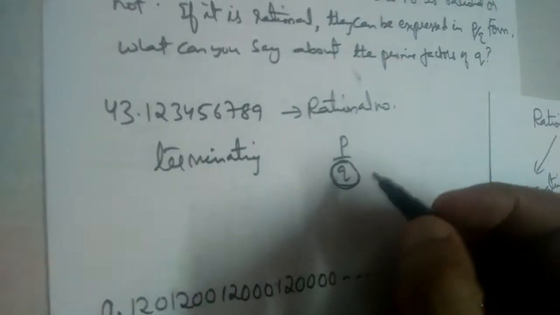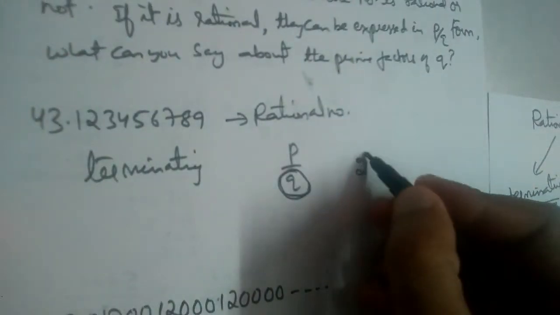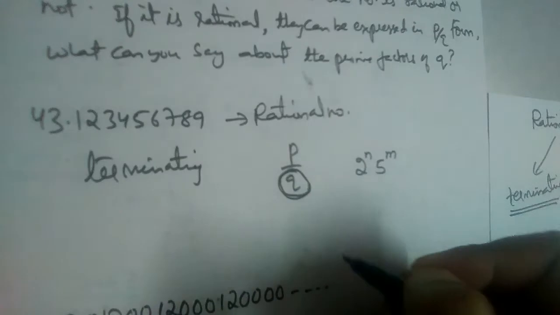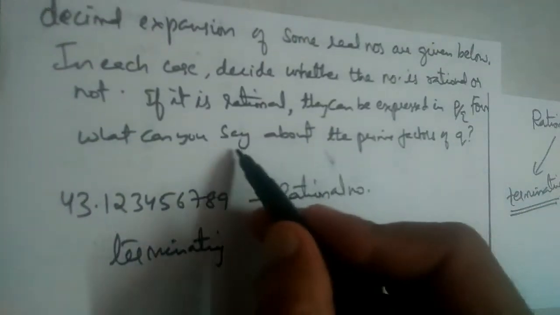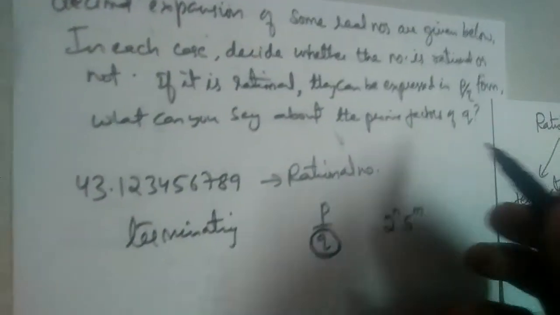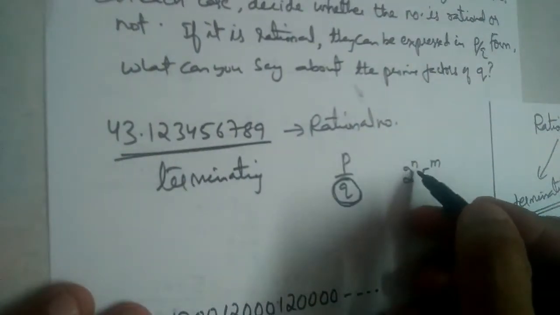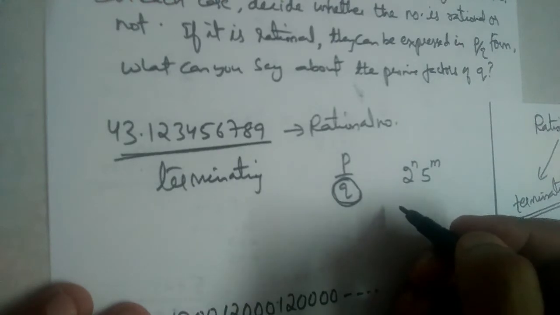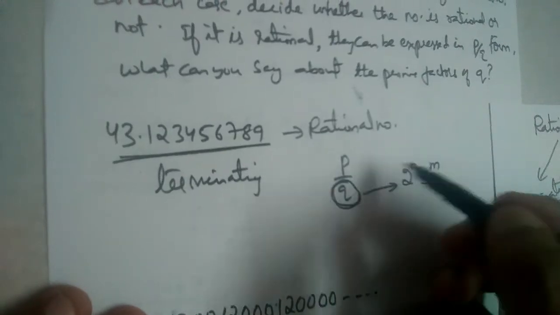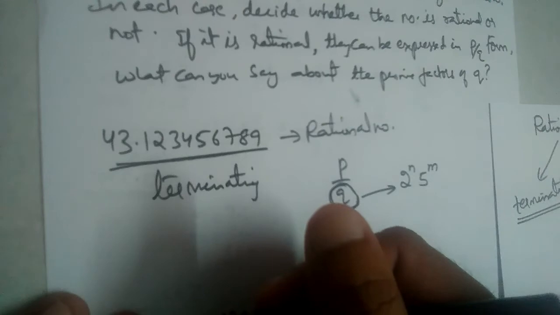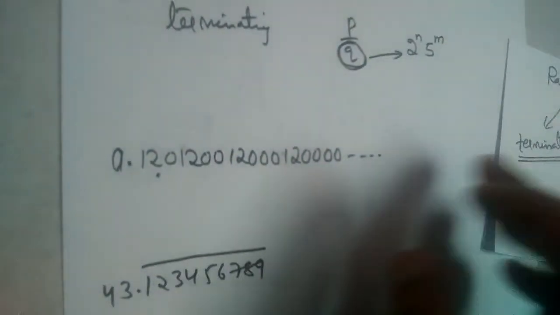We know that in the p by q form of a terminating decimal, q will be in the form of 2 power n 5 power m, isn't it? So what can you say about the prime factors of q? In this one, the prime factors of q will be in the form of 2 power n 5 power m. We can say that because it is a terminating decimal.